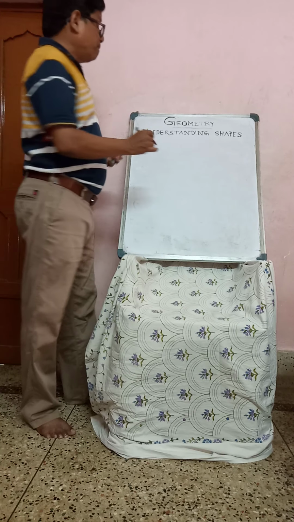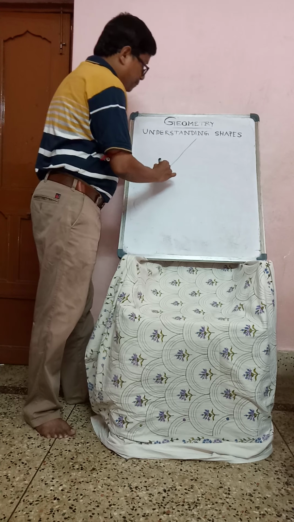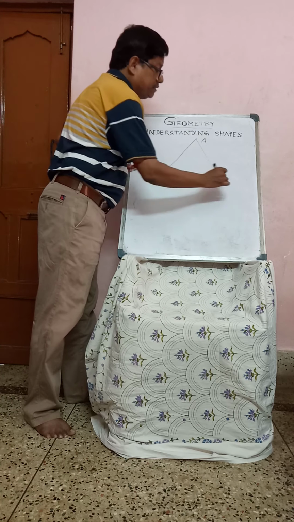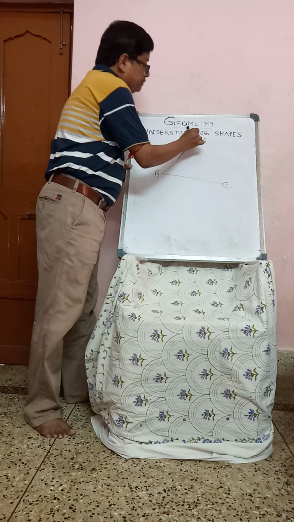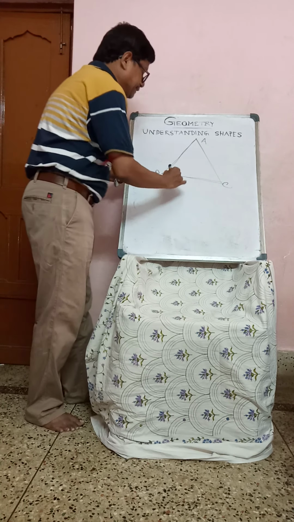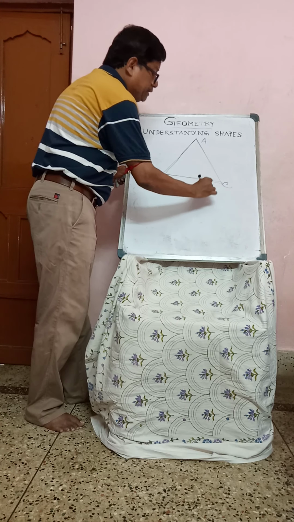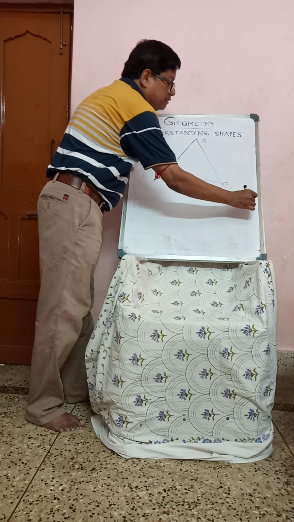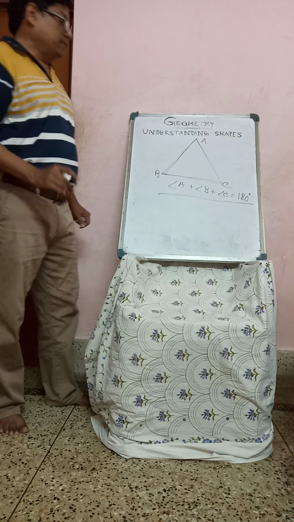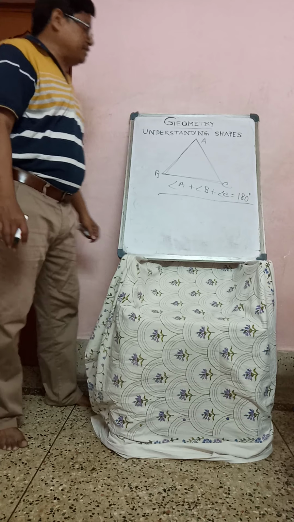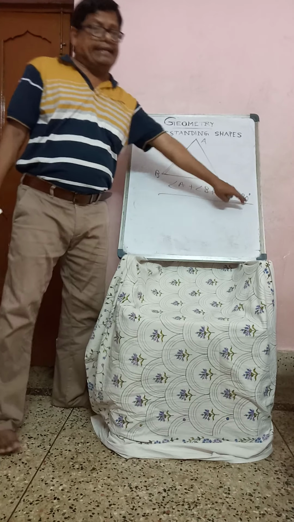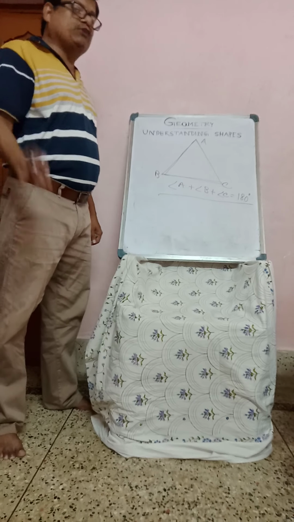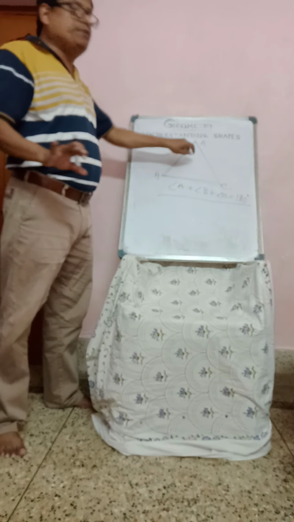All of you know the sum property. I am just explaining. In triangle ABC, the sum of the angles, that is angle A plus angle B plus angle C, is 180 degrees. We have to prove it. It is in our syllabus also, not now, just keep it in mind.